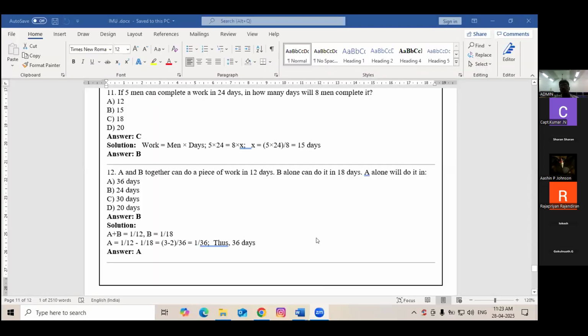The 12th problem. A and B together can do a piece of work in 12 days. B alone can do it in 18 days. In how many days can A do it alone? Please reply.